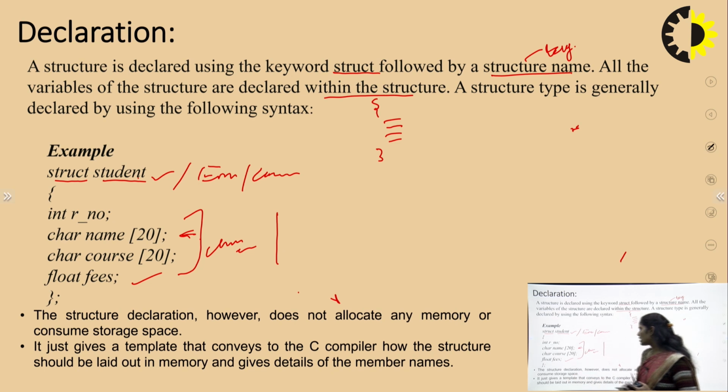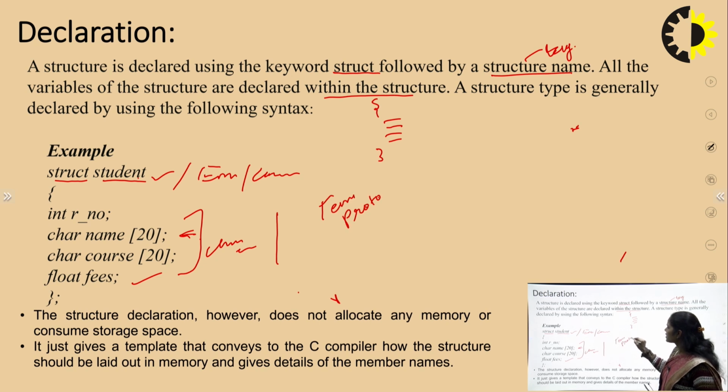Structure declaration does not allocate any memory or consume storage space. Why? Because we are defining only the template, only the prototype, and we are not initializing.